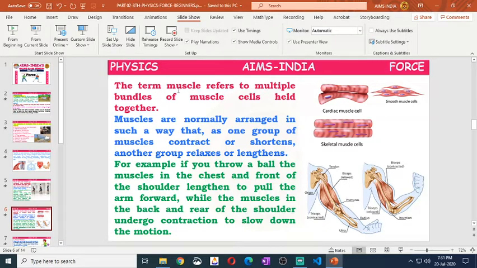Actually, a muscle is a group of muscle cells. Some muscle cells bundled together are called a muscle. In our body, when one group of muscles relaxes, another group of muscles will be contracted, so that both are balanced with each other.